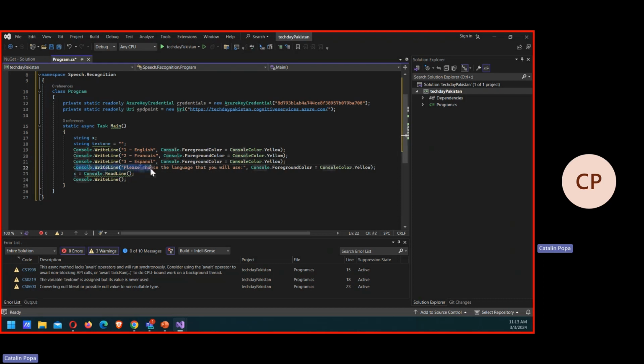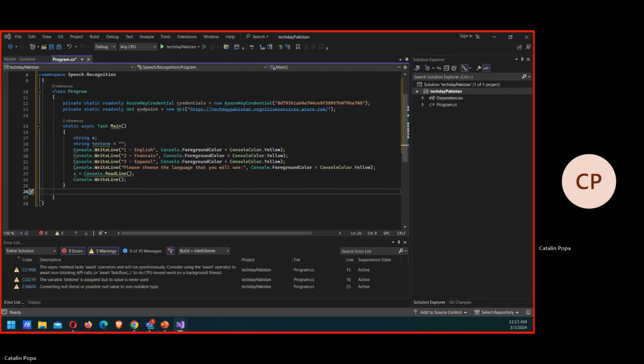And then my application will tell me, hey, please choose a language that you will use. And it will wait for my input so that it can know what I'm actually using. If it's one, it's English. If it's two, it's French. If it's three, it's Spanish, right? Then based on that, I will execute something, and I will make use of the artificial intelligence.